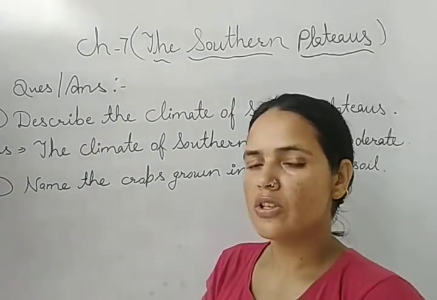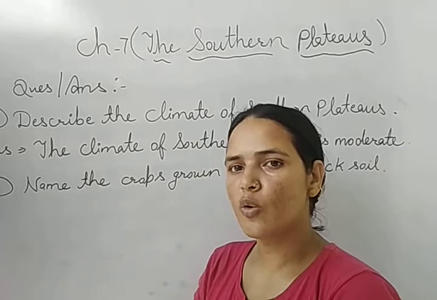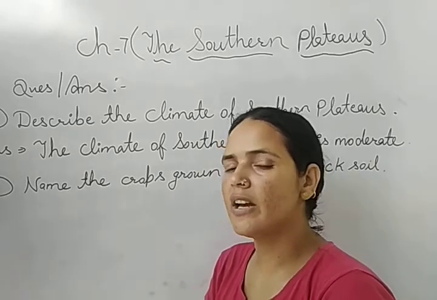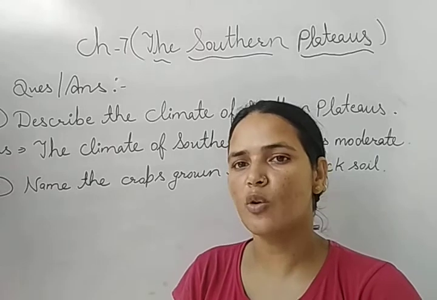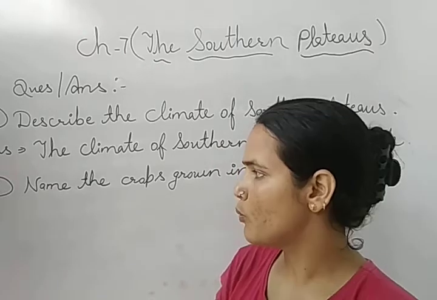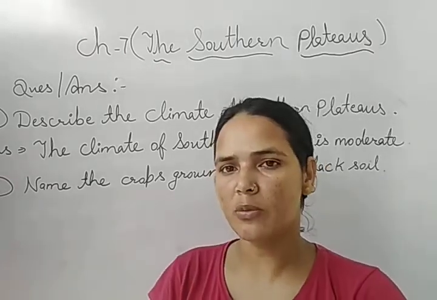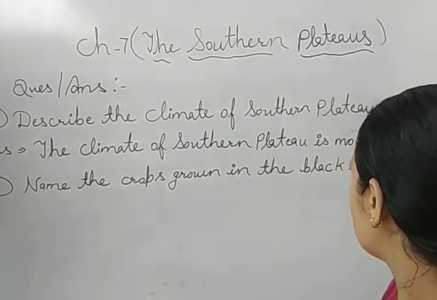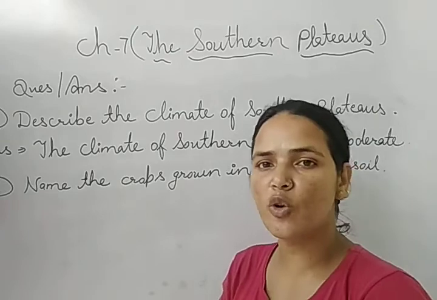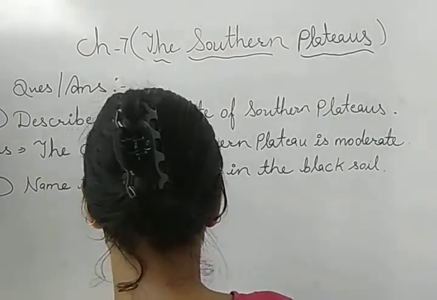So in this question we will write down the crops that are grown in black soil. We have discussed in this chapter that there are two types of soil, black soil and red soil. Both are suitable for different types of crops. So let's do the answer of this question, which are the crops that are grown in black soil.